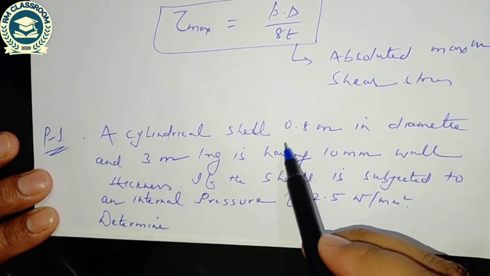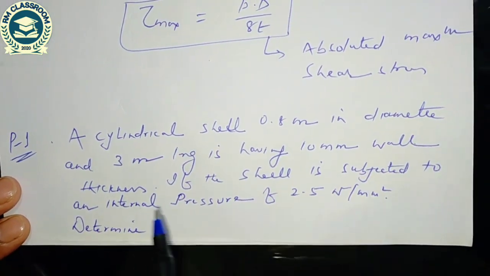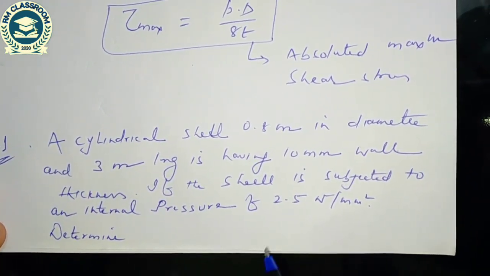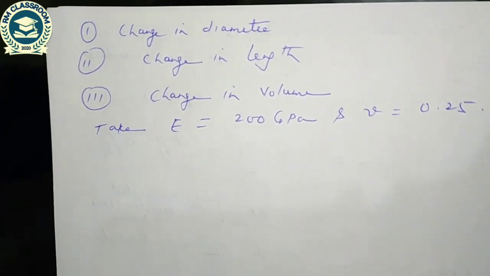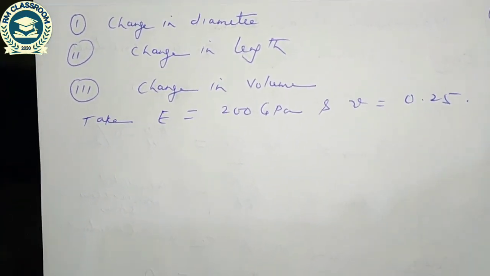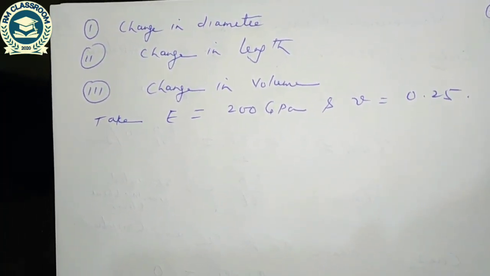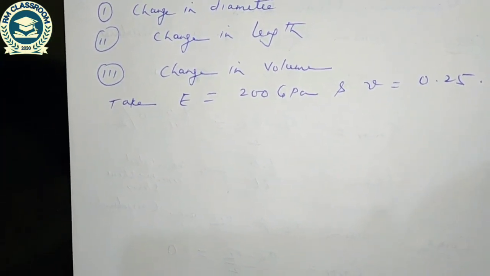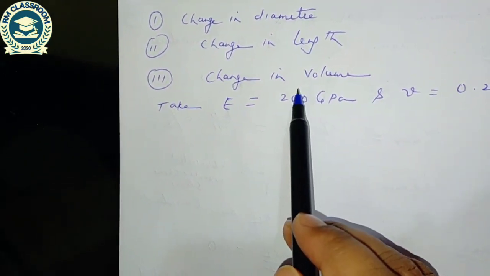A cylindrical shell 0.8 meter in diameter and 3 meter long is having 10 mm wall thickness. If the shell is subjected to an internal pressure of 2.5 Newton per mm square, determine: the first part is change in diameter, second part is change in length, and the third part is change in volume. So this is the case of a thin cylinder in which we have to compute the three parameters: change in diameter, change in length, and change in volume.